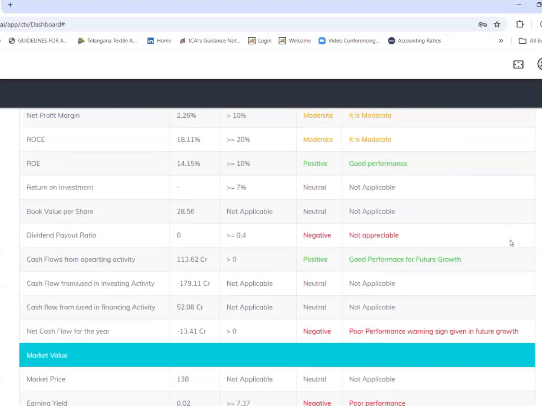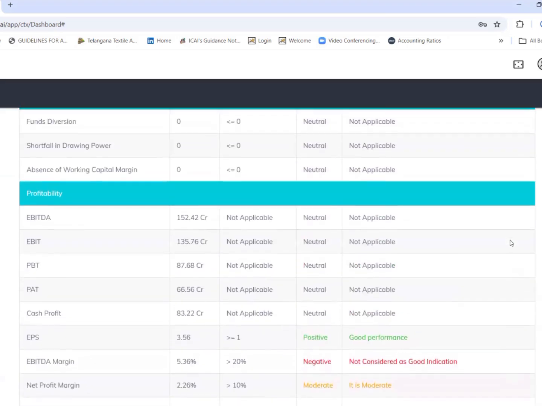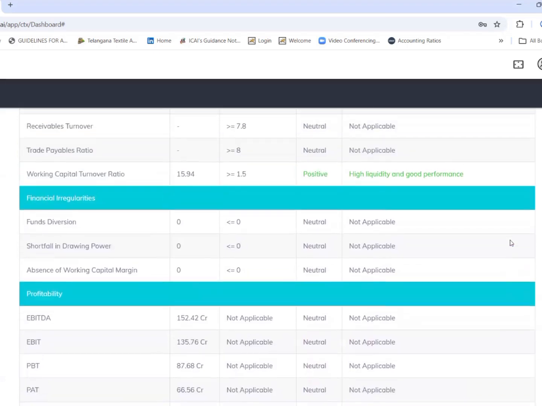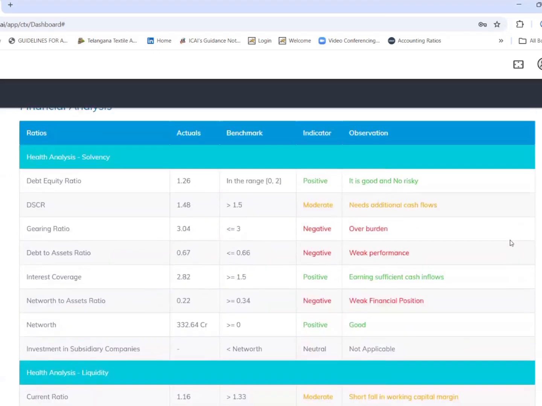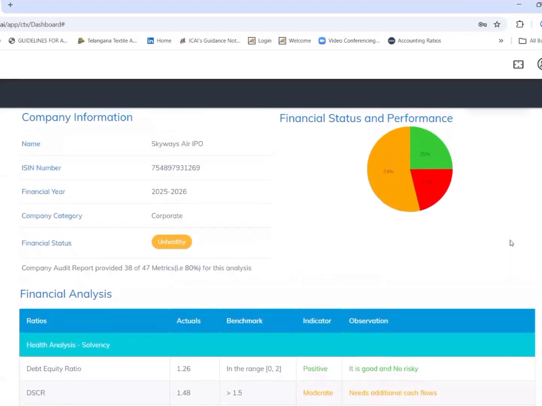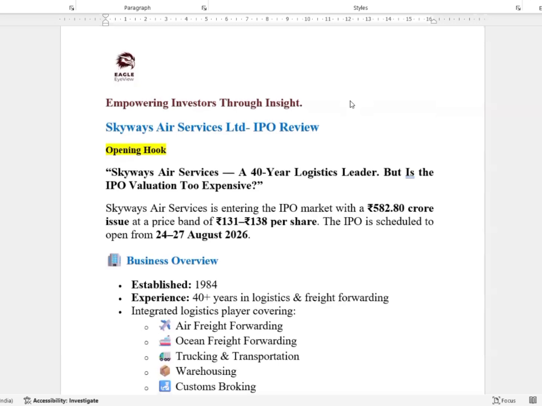So this is the financial analysis and the status of the company. Based on the financial analysis, this company has been categorized as an unhealthy company. Now let us go on to the IPO presentation. So this is the IPO presentation.